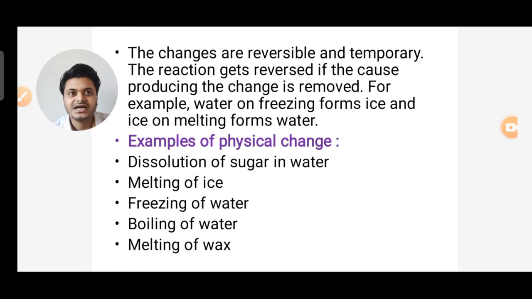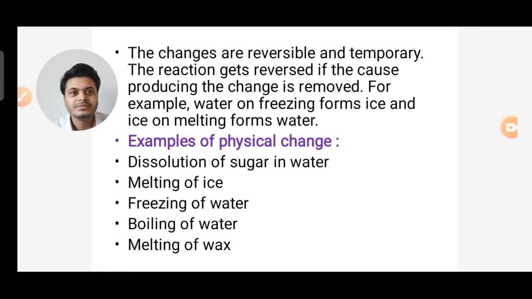The changes are reversible and temporary, and the reaction gets reversed if the cause producing the changes is removed. For example, water on freezing forms ice, and ice on melting forms water. So water gets converted to ice on freezing, and ice gets converted to water on melting.